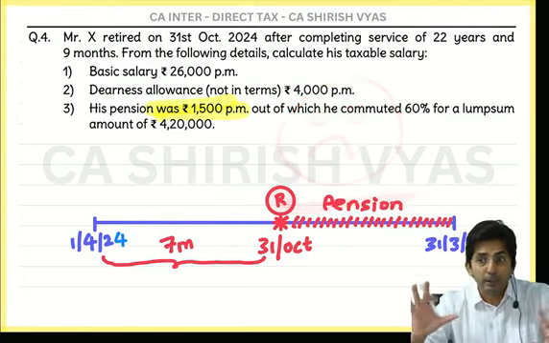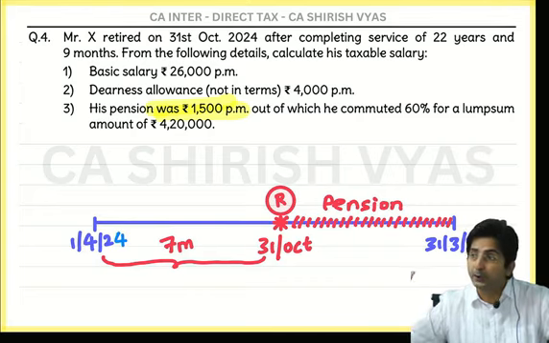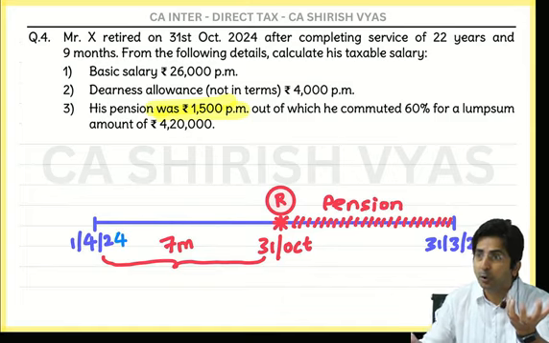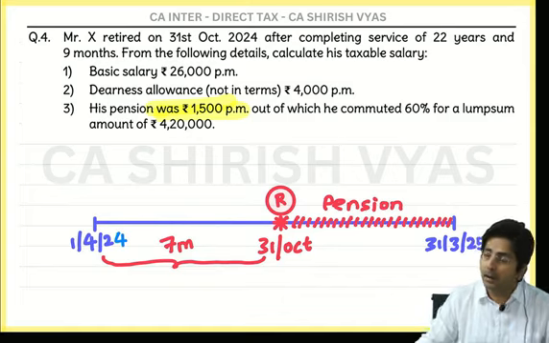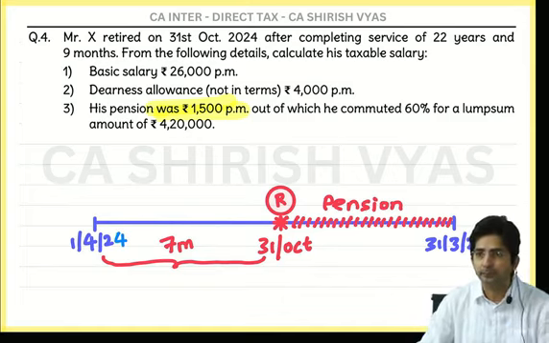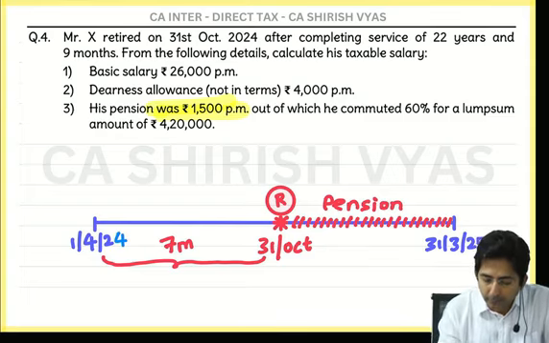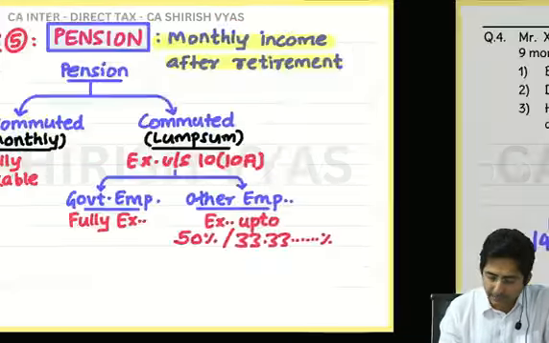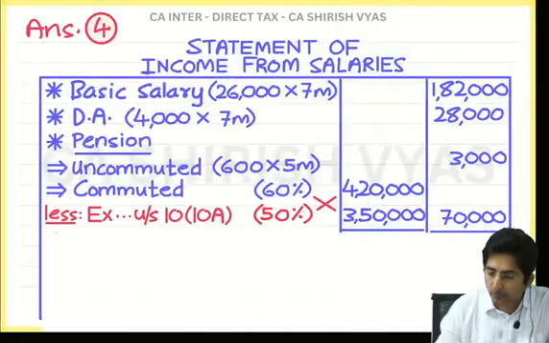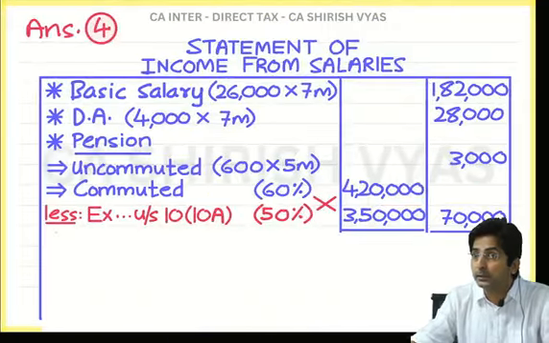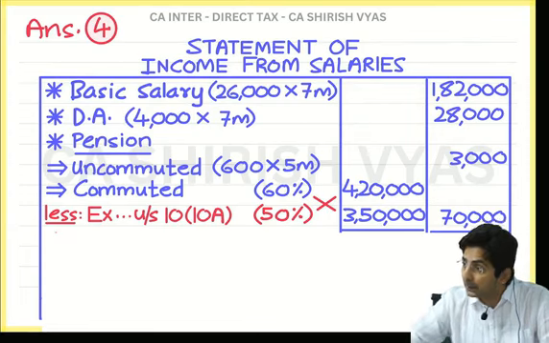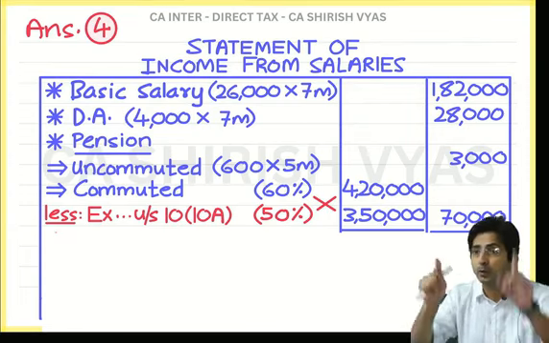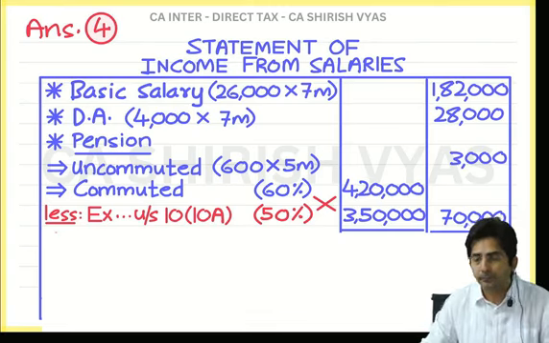But actually the main logic I told you is that those who get gratuity already have a big lump sum amount. So they should not take pension in lump sum. Up to 33% is okay. But tell me, in my question, should I have taken 33 or 50? 50. So I have solved correctly as per 50%. But in some questions, later you will find there is gratuity. Then you will take 33%. But the method is always cross multiply.